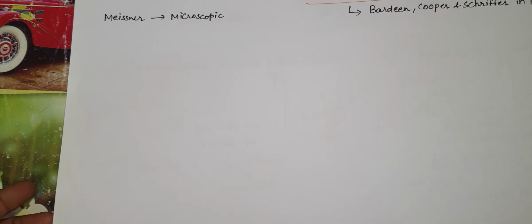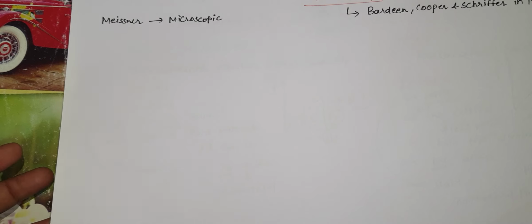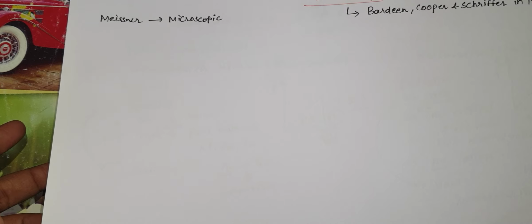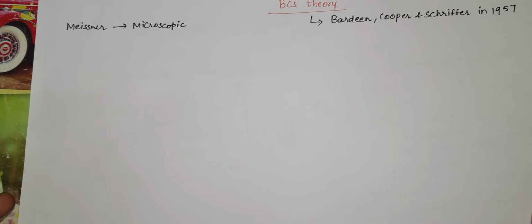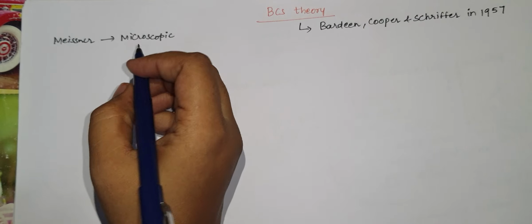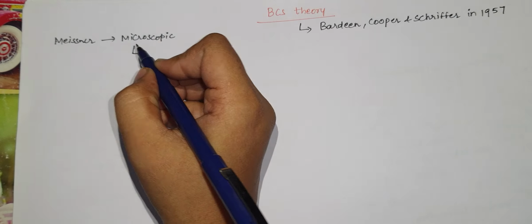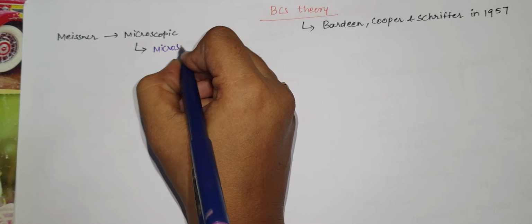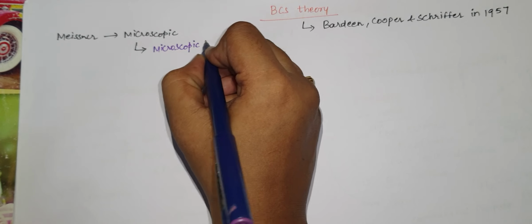The Meissner effect and London's equations fail to explain the microscopic behavior of superconductors, while BCS theory explained all these terms at the microscopic level. So this theory is also called the microscopic theory of superconductors.